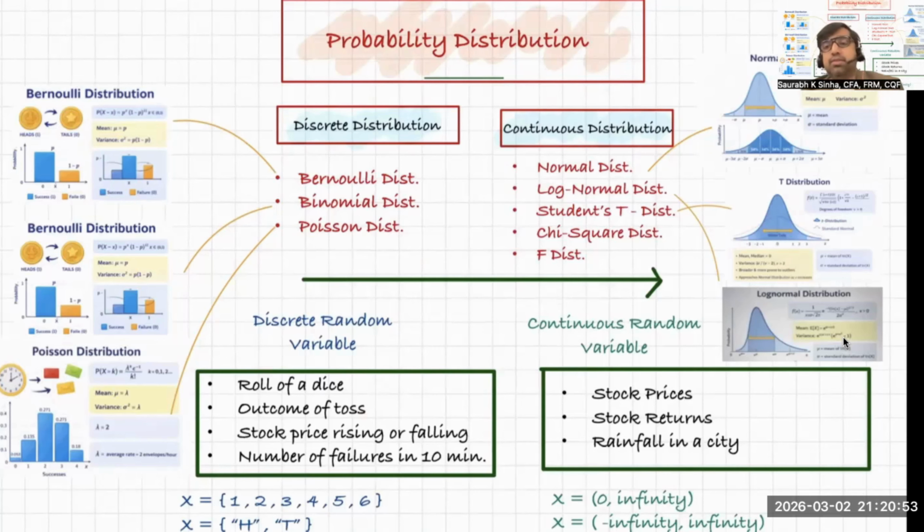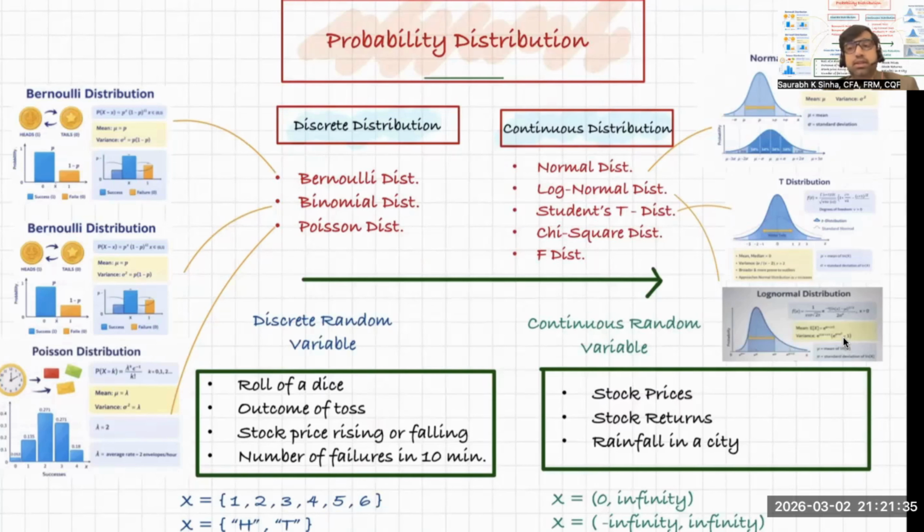However, when you enter into continuous entities, you cannot count the outcome. For example, in a continuous random variable, if I ask you what the different possible stock prices are, you will say the stock price could be zero, it could be 0.001, 0.002, or 0.01, 0.02, 0.03, and so forth until you reach 1. And then from 1, it is 1.001, 1.002, 1.003, 1.004, and so forth till infinity.